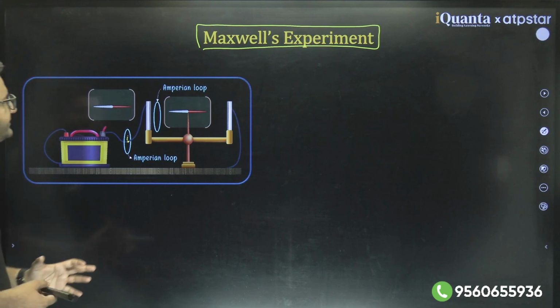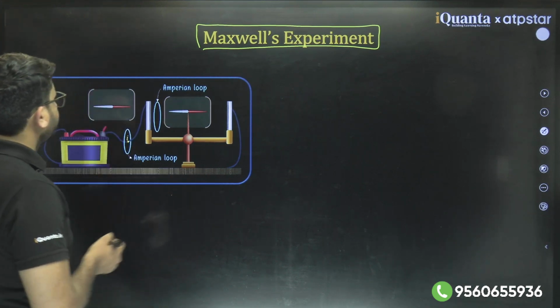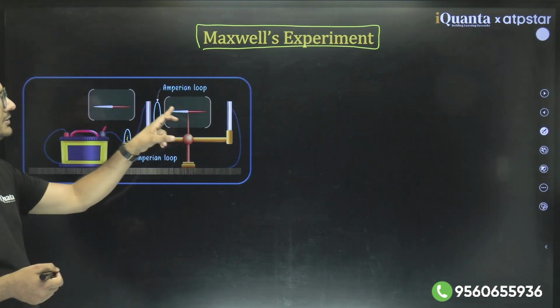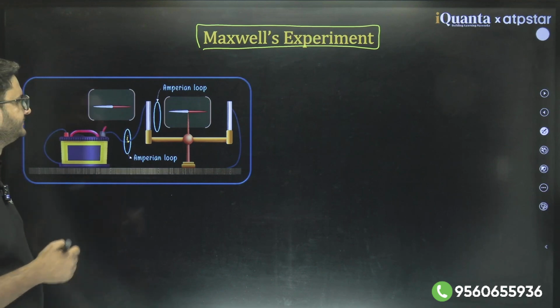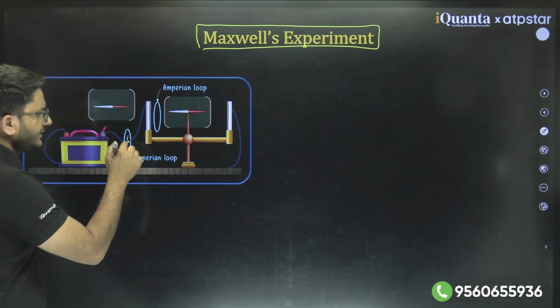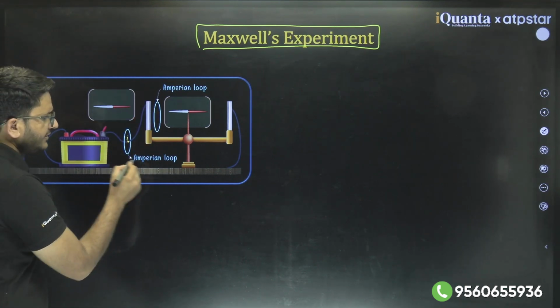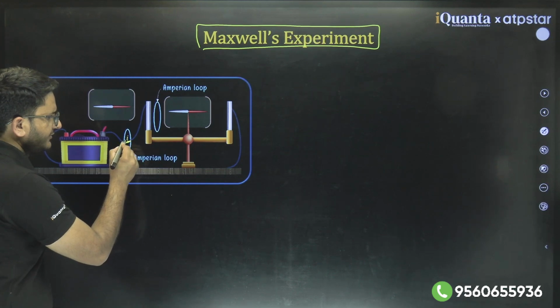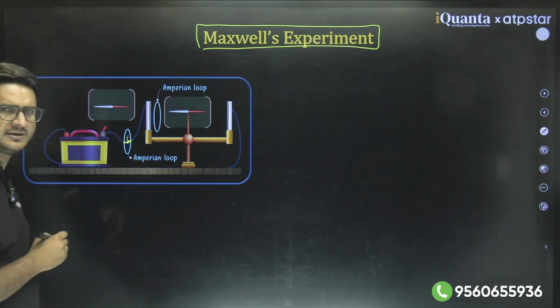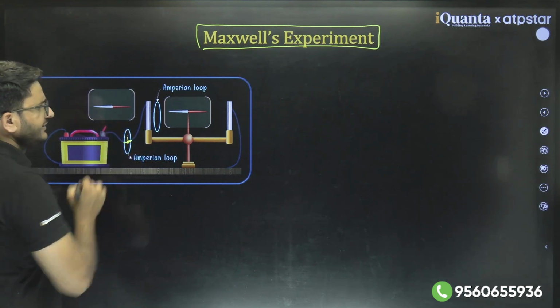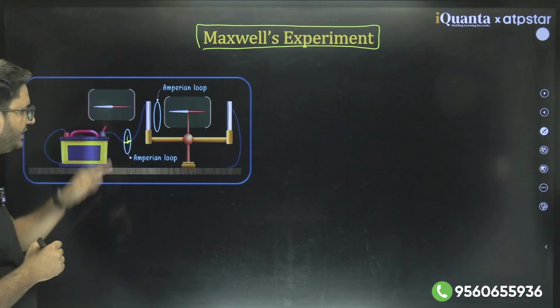He placed the setup like this. In this, he placed two magnetic needles, one near the wire having conduction current, that is, having actual current in the wire, and the needle is placed around it. So what will happen?